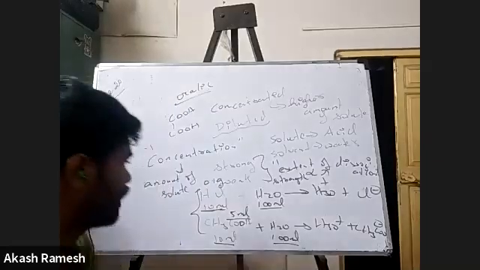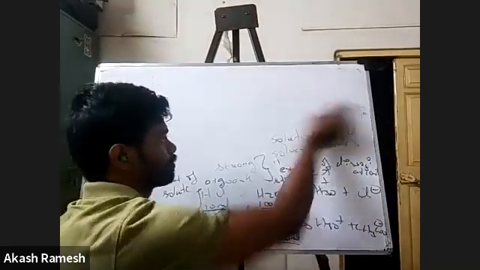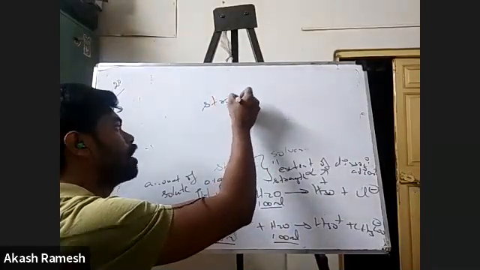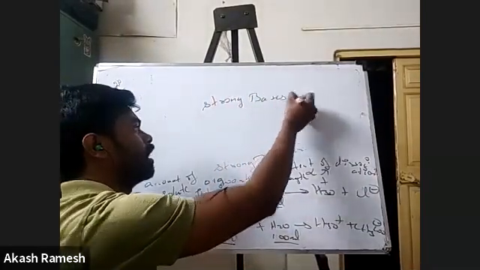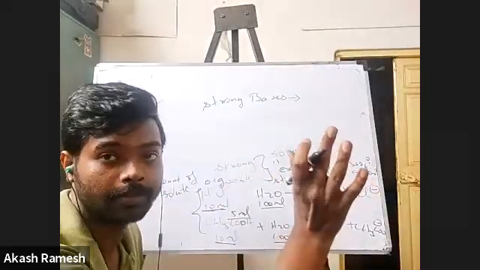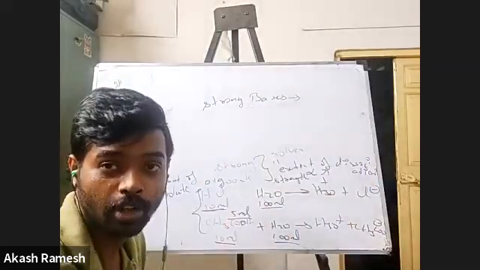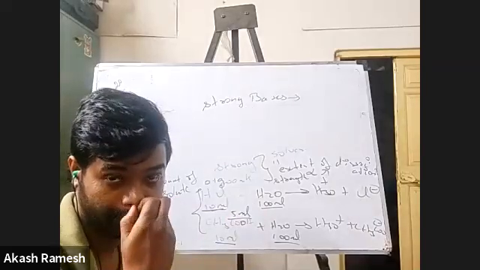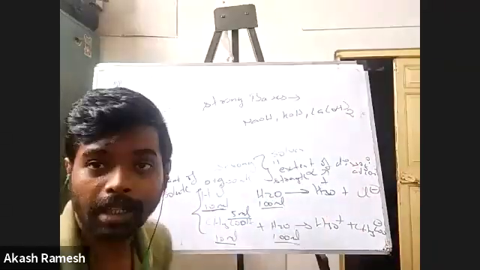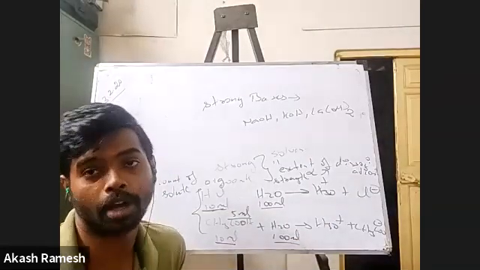So when we talk about bases, please understand, people, strong bases are only 3. There are only 3 strong bases. Rest all are weak. So can you tell me what are all the 3 strong bases? Sodium hydroxide, potassium hydroxide, calcium hydroxide. That's it. Now, these 3 are only the strong bases.